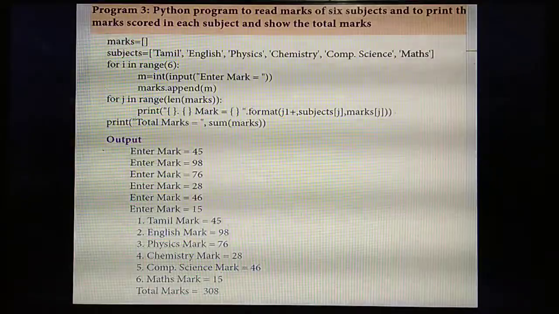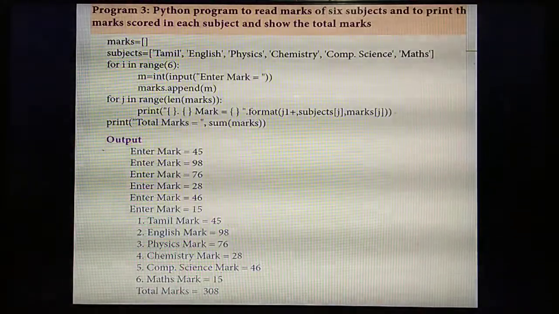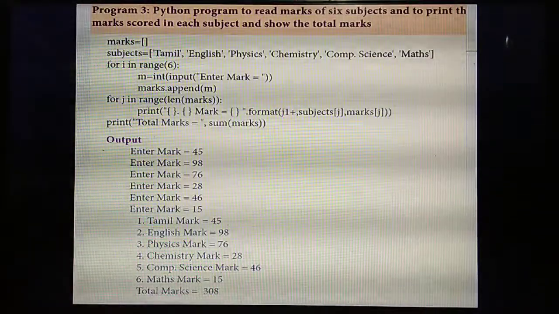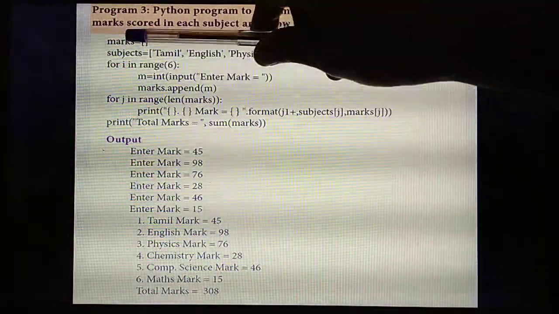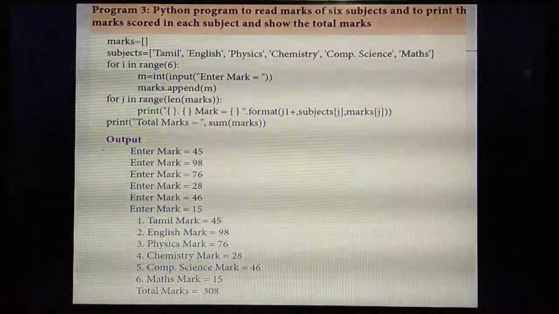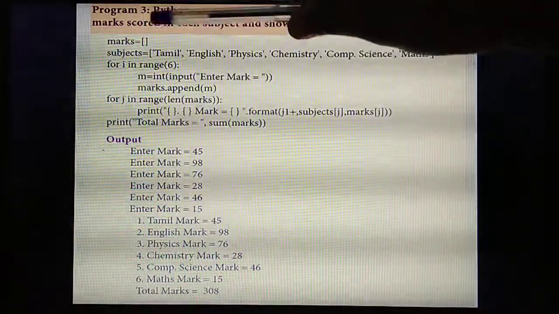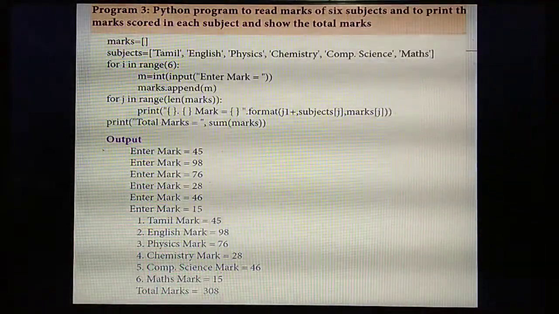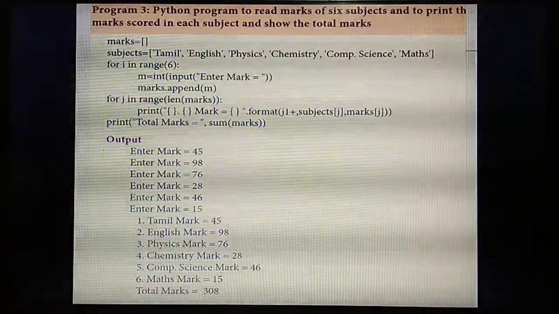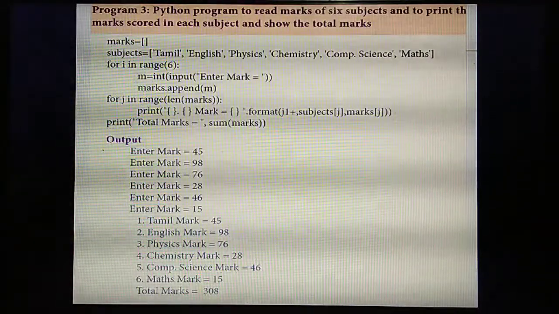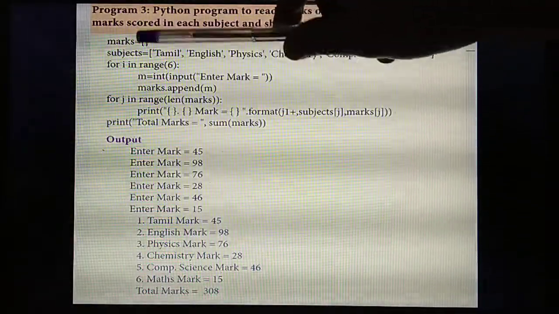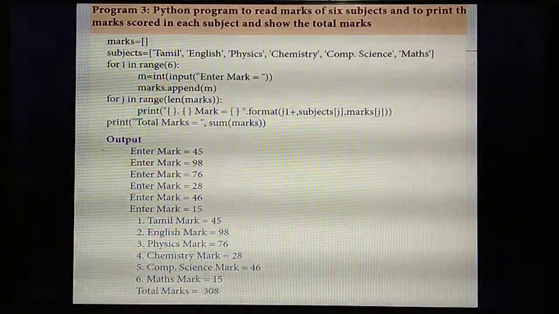So for that which function do you need to use? Each time the marks will get added to the last, using which function? Append. So marks dot append. Where do you need to store in the list? Marks. So marks dot which function? Append. Understand? So don't mug up the program. Please understand and study. Otherwise surely you will forget. So inside the list marks dot append, you are going to add the values each time.